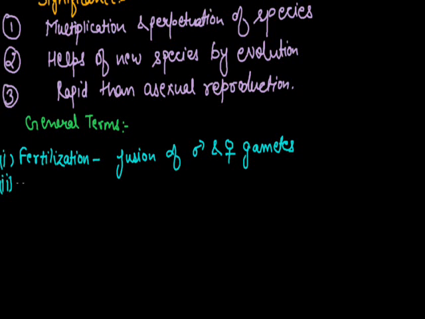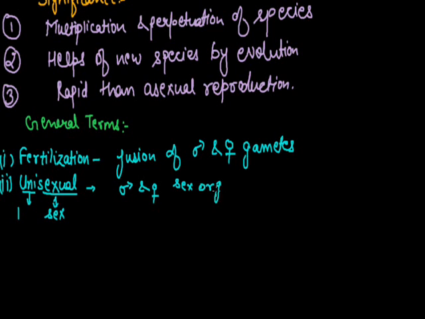Second is unisexual organism. Uni means single, sexual means sex. In the case of humans, male and female sex organs are separate and therefore called unisexual. It means that in different organisms only one sex is present, and then it is called a unisexual organism. Male and female sex organs are separate.